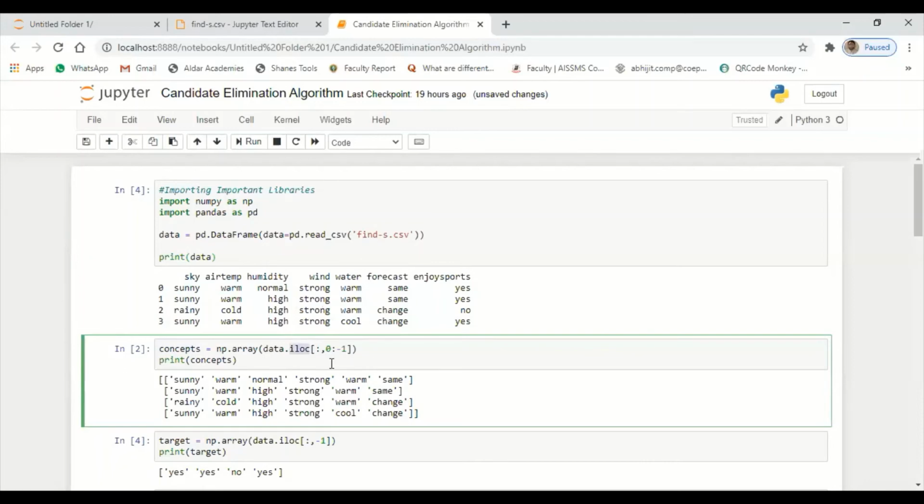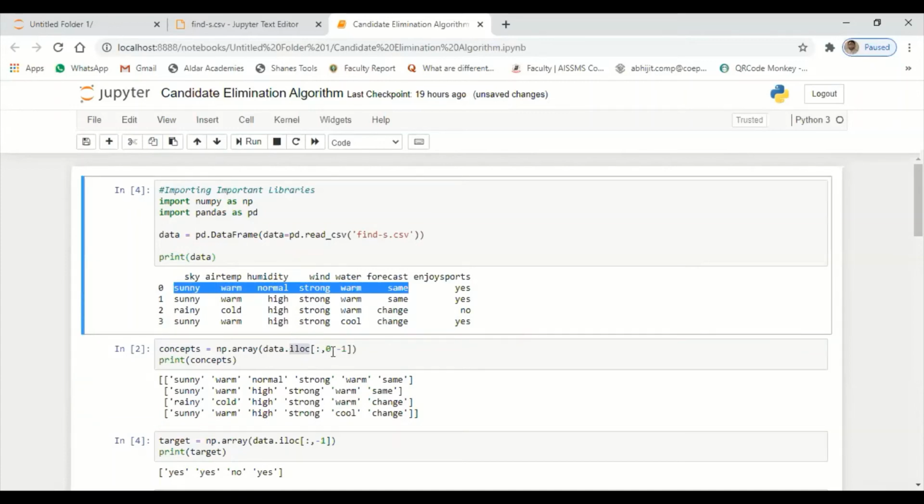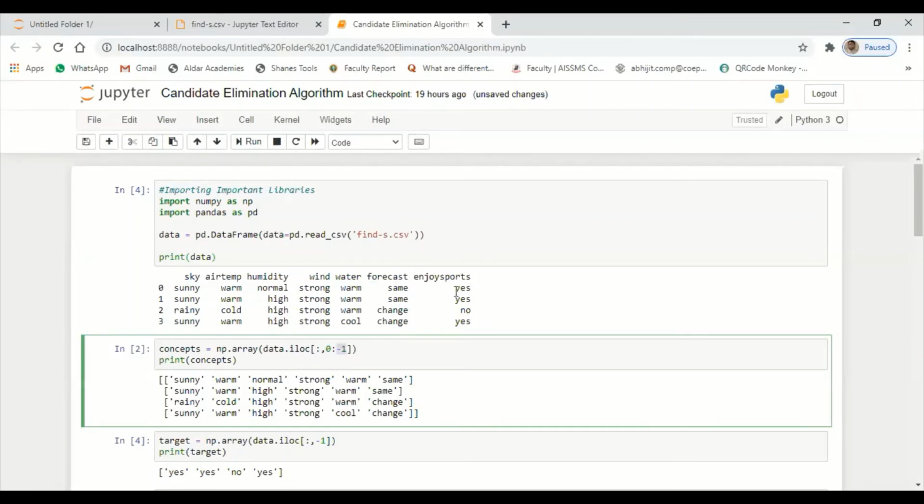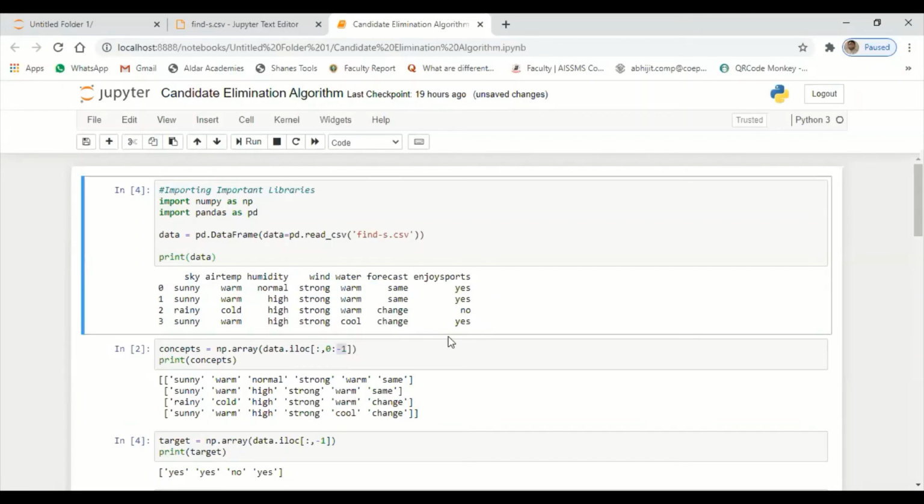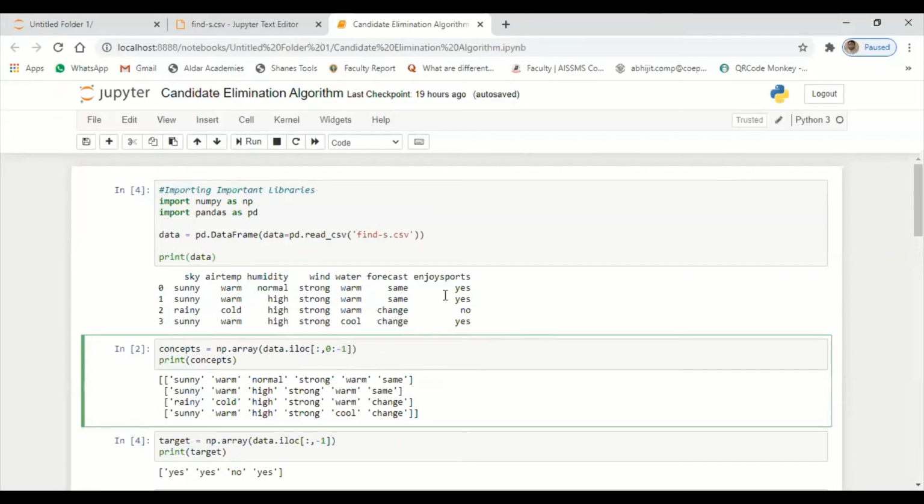Now what I will do, I'll consider all the data up till here in all the records using colon 0, 1 colon minus 1, which will eliminate this data. Yes, yes, no, no. So this will be eliminated and it is going to display only the data of all the records, doesn't matter whether it is positive data or negative data. By using the -1 mark, -1 will eliminate this column.